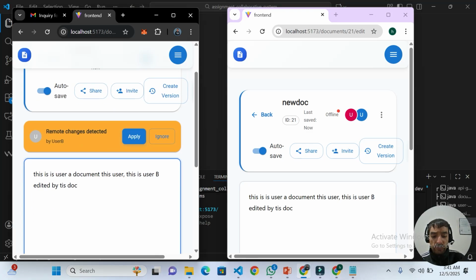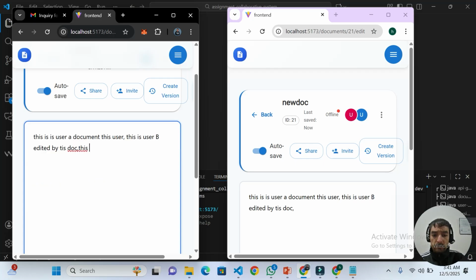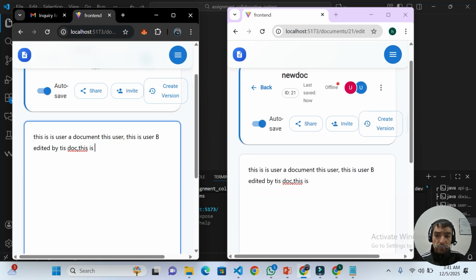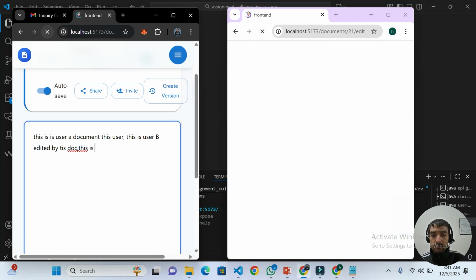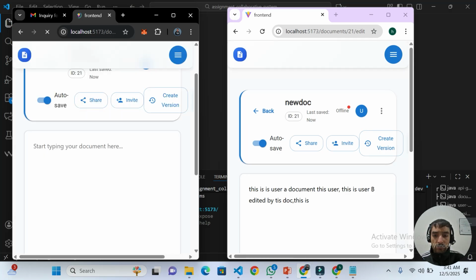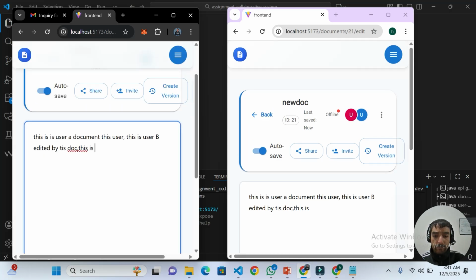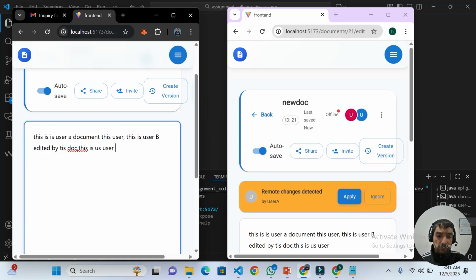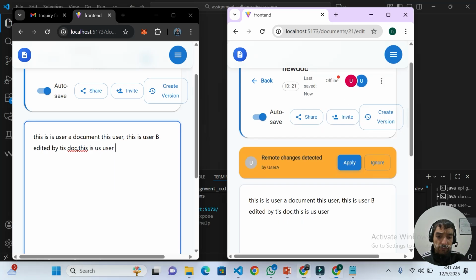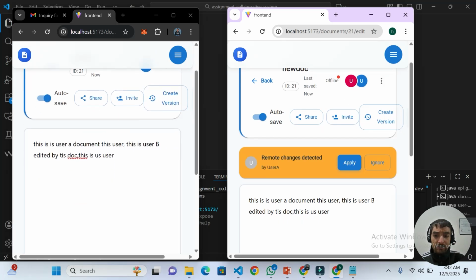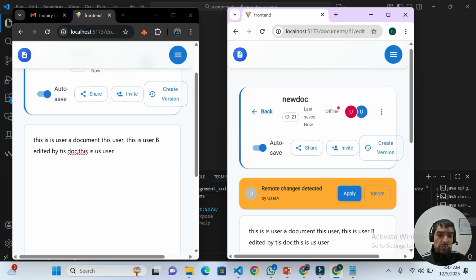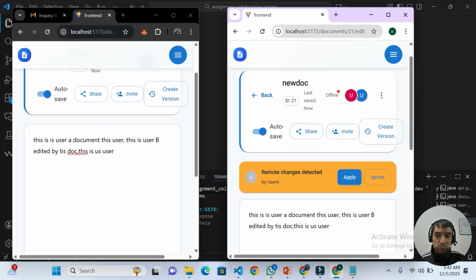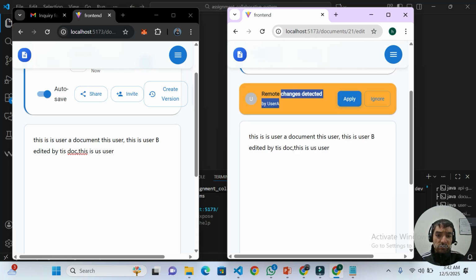Now when user B types, did you see here in user B? I will refresh both tabs. Did you see here, remote changes detected by user A? User A made changes in the document, so it appears on the user B screen. Remote changes detected by user A.